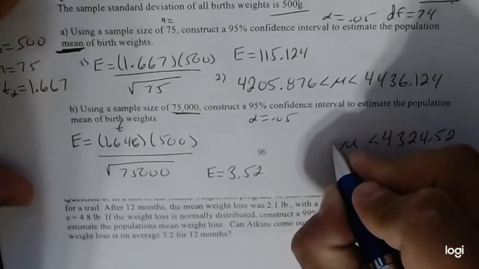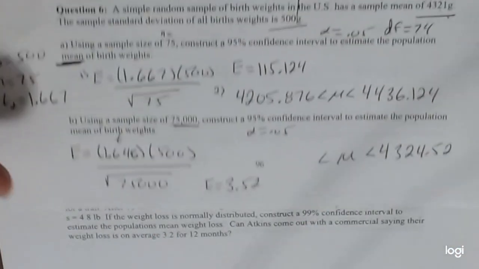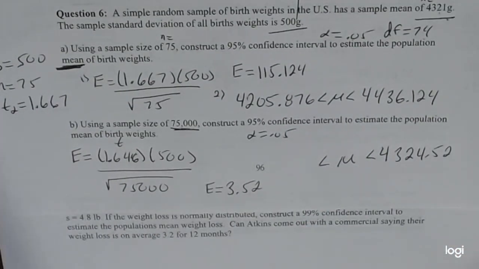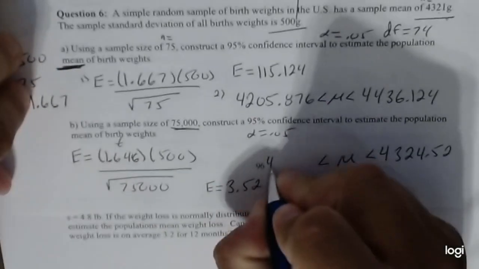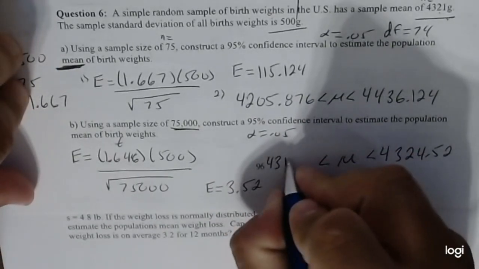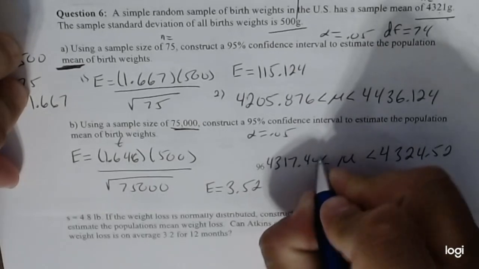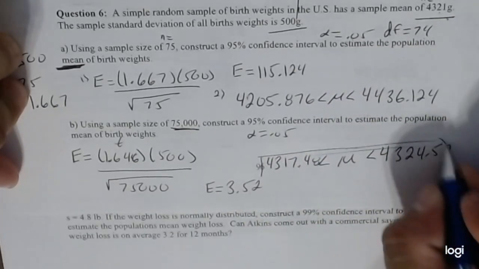That's the top one. And the bottom one, $4,317.48, and there is your confidence interval.